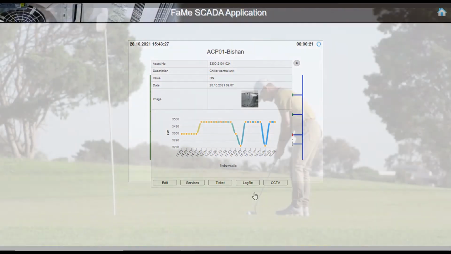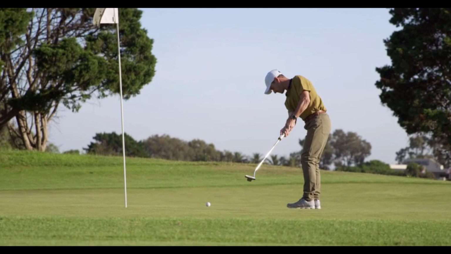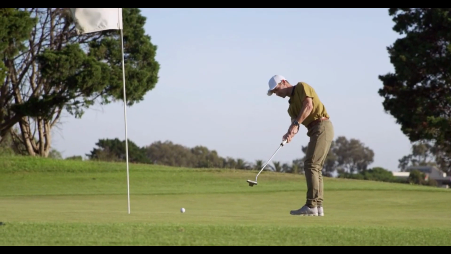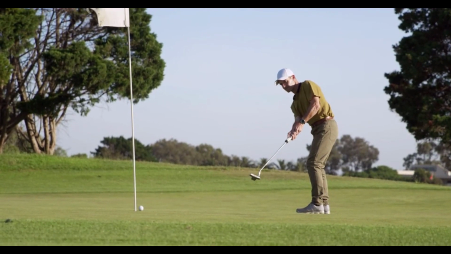With the FaMe system, you have more time for your hobbies. The system significantly reduces the effort for building operation and at the same time increases the comfort and availability of the real estate.